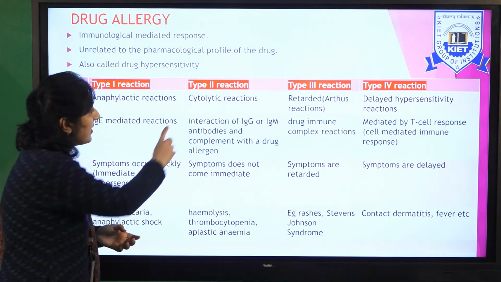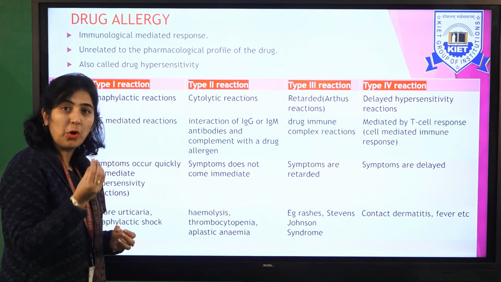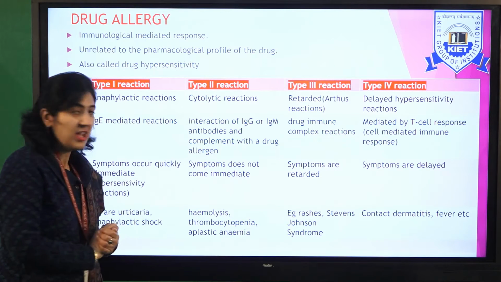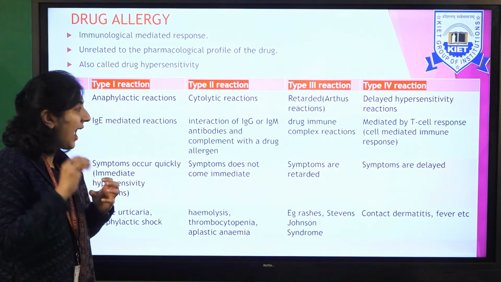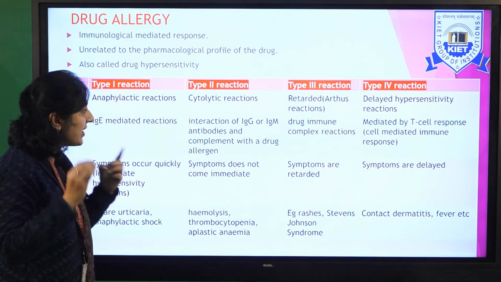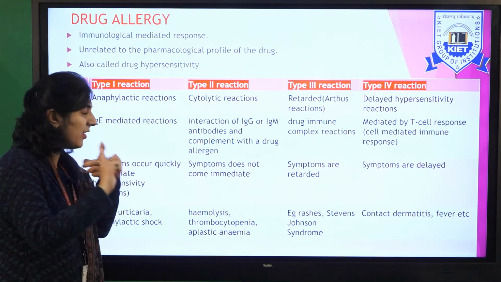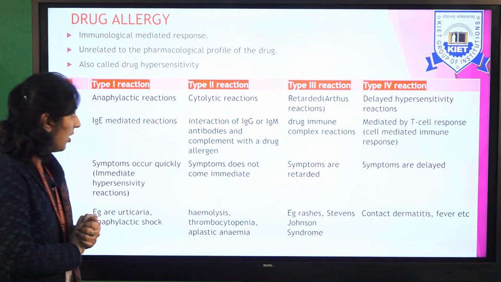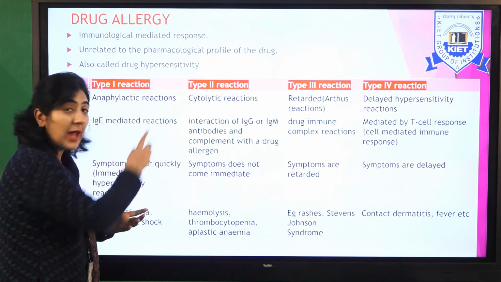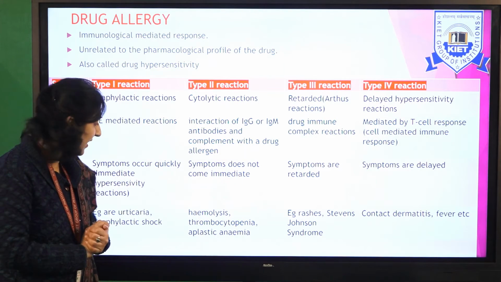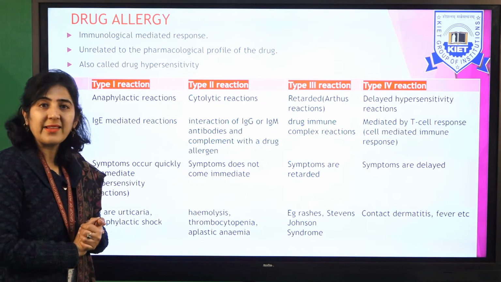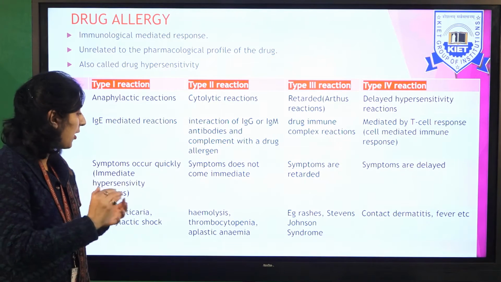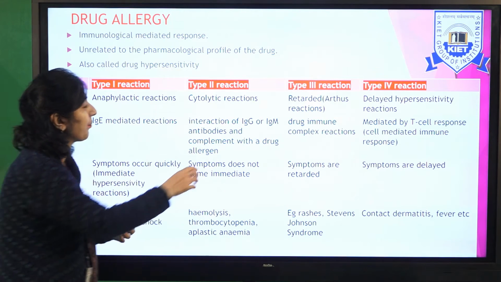So what happens is, there is the interaction of IgG, that is immunoglobulin G, or IgM antibodies, and complement with the drug allergen. So the drug is considered as an allergen and so it produces antibodies. Symptoms do not come immediately. It is an intermediate reaction. So type 2 reactions are hemolysis, breakdown of RBCs, thrombocytopenia, that is loss of platelets, aplastic anemia, where there is less production of the WBCs and RBCs.